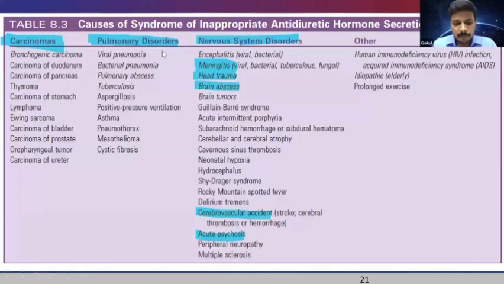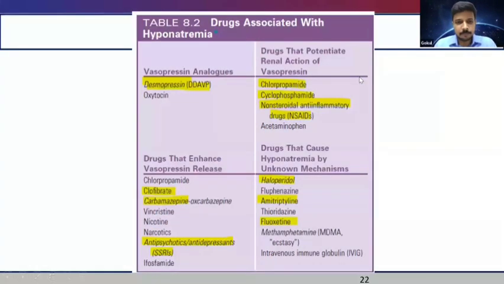So when we see a case of SIADH, we should keep these conditions in mind. Especially, we have to rule out these underlying causes. It is most commonly associated with oat cell carcinoma or small cell carcinoma of the lung. This has to be ruled out. And also underlying pulmonary disorders and underlying CNS disorders, meningitis, head trauma, brain abscess, all these have to be ruled out whenever we see an SIADH.